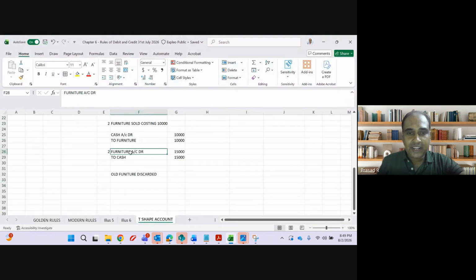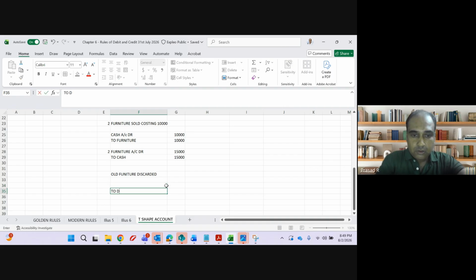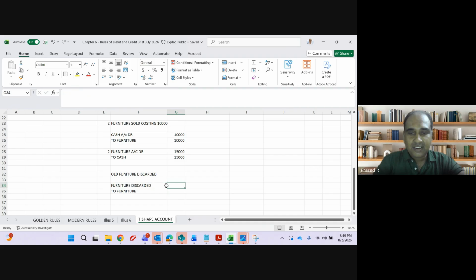So what will the accounting entry be? When I discard my furniture, will it increase or decrease? Decrease. So, to furniture. Am I getting cash for this? No, I am not getting cash. I am just discarding it. So I will put it in a new account called furniture discarded. This is a loss to me, guys. How much is the amount? 5,000.